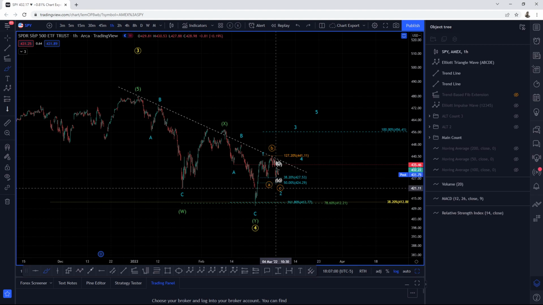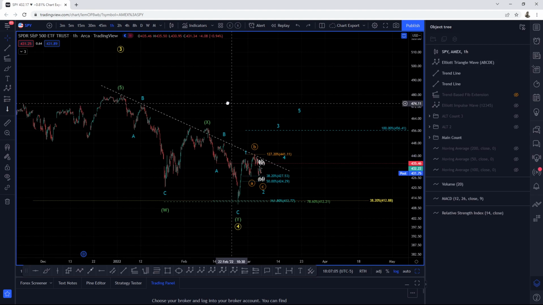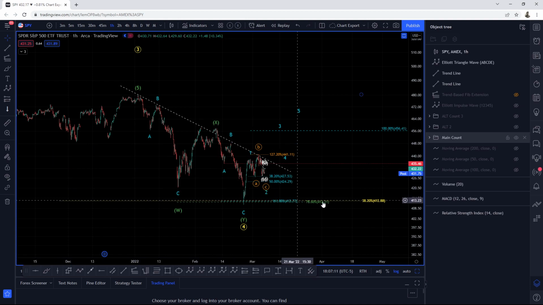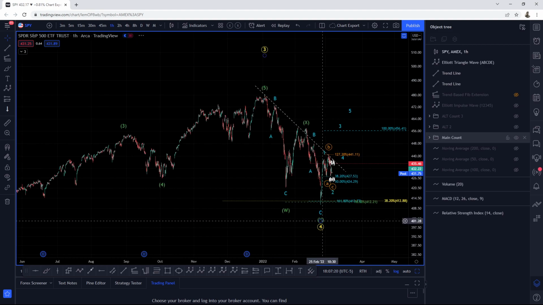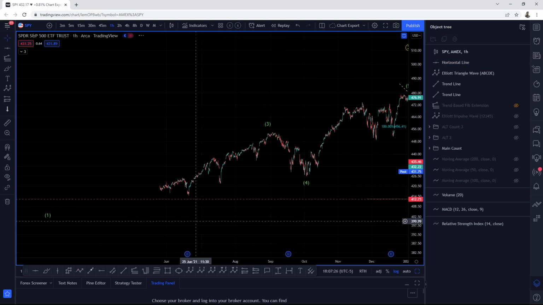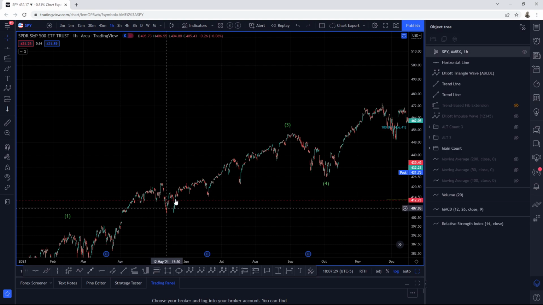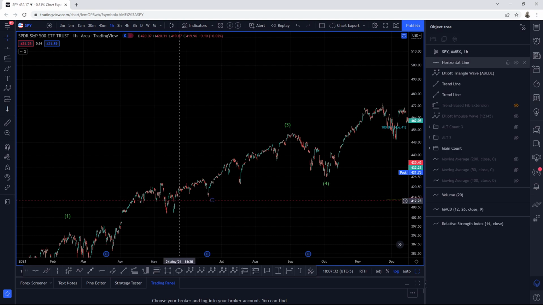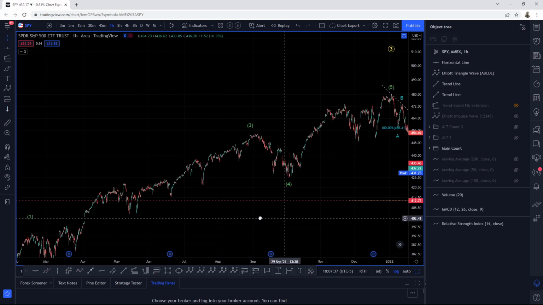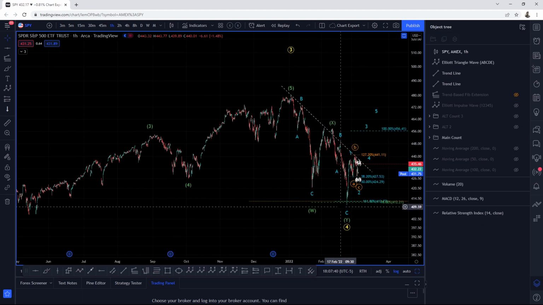So out of the 1 hour time frame, before we dive down to the lower time frames to review the structure that happened intraday today, I want you guys to note this. The reason why I'm favoring this count is because we have 3 levels of confluence from 3 different wave structures, different degrees in the wave count. But not only that, we also have confluence. If I draw a horizontal line within this zone, we see that we have confluence of support in this pivot here. This pivot here was key because that gave us the move to a new all-time high here in September. So that's critical and that's key. I like the fact that we bounced impulsively out.